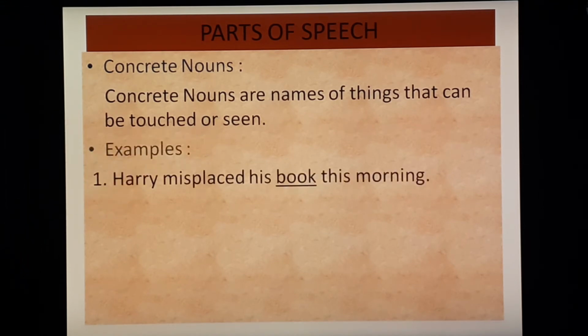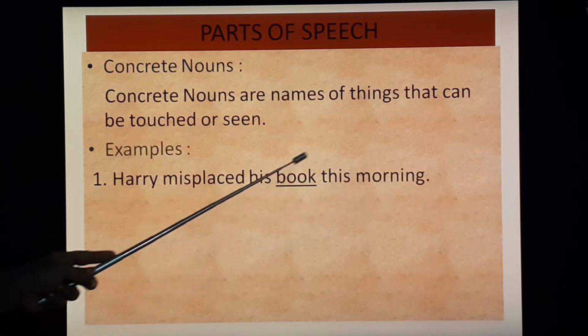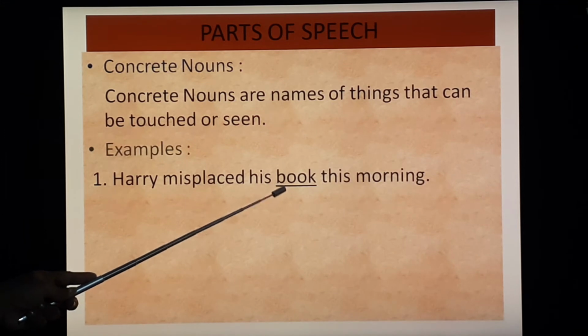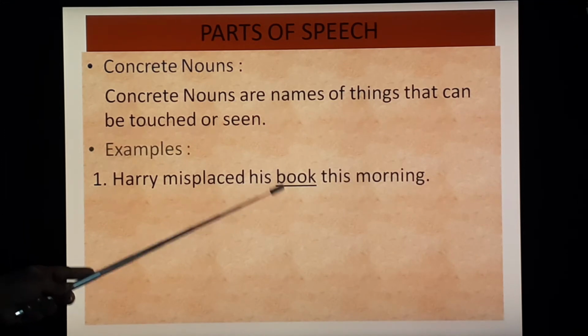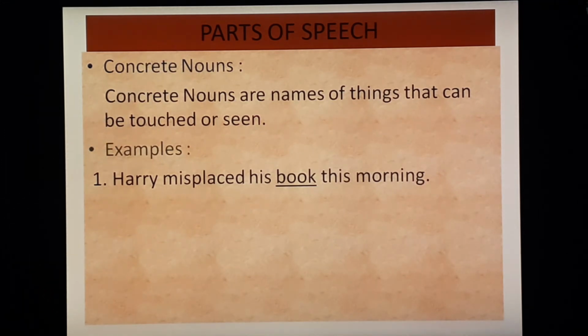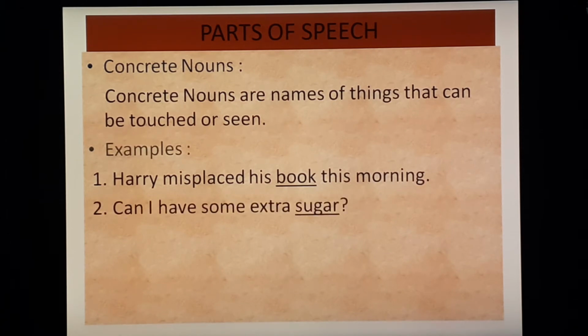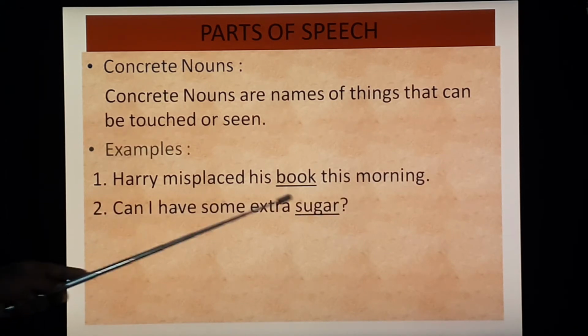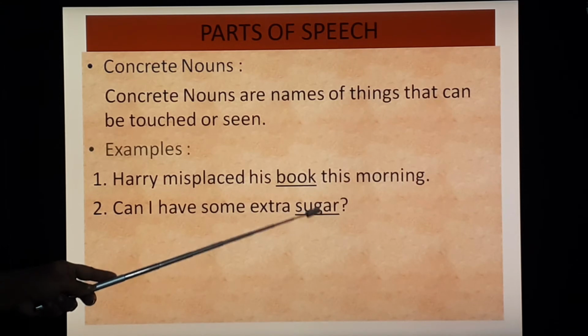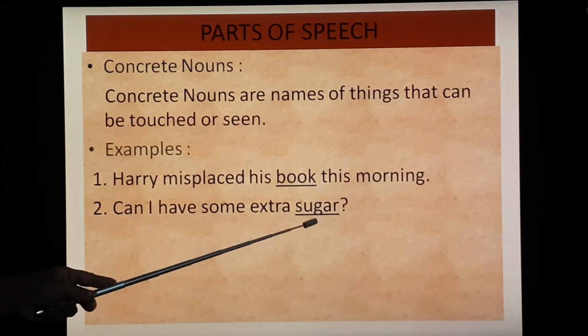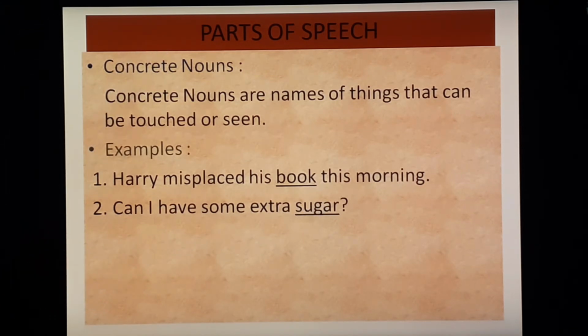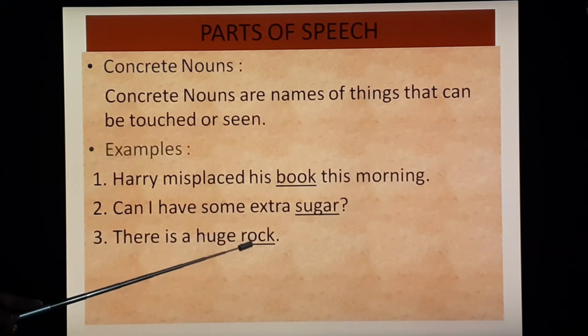For example, Harry misplaced his book this morning. So book, we can touch it and see it. That's why this is a concrete noun. Can I have some extra sugar? We can touch and see it also. That's why sugar is a concrete noun. There is a huge rock. We can touch and see.